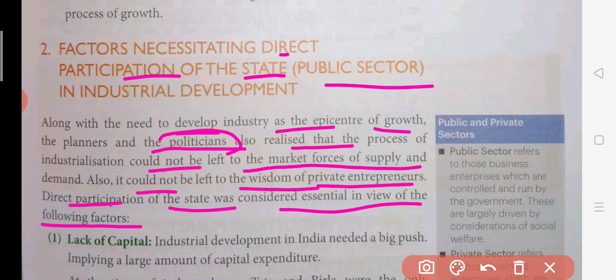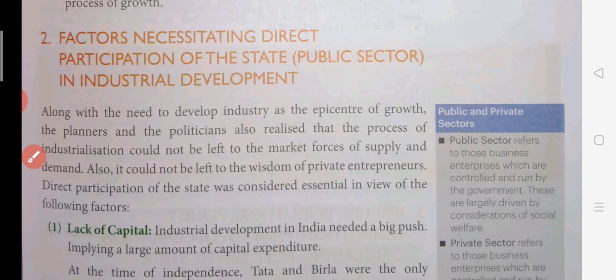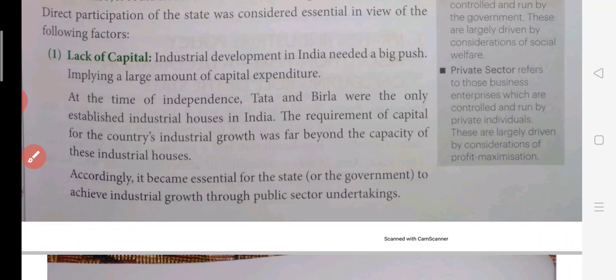So why was the government interfering in between? Because they don't want these private players to be completely free. The market should not be in the hands of the private players upon the demand and supply forces, because they could have manipulated it in a different way. So the government was interfering at that time. Because what happens, see, private firms always try to maximize their profit and they don't consider the other factors. Profit maximization is the only thing which they want.